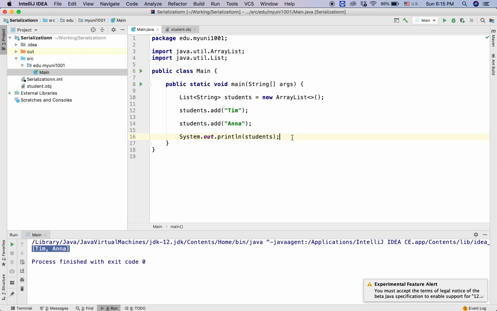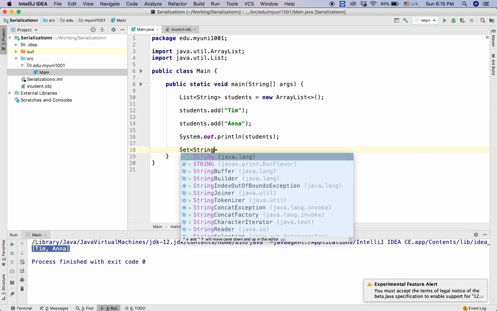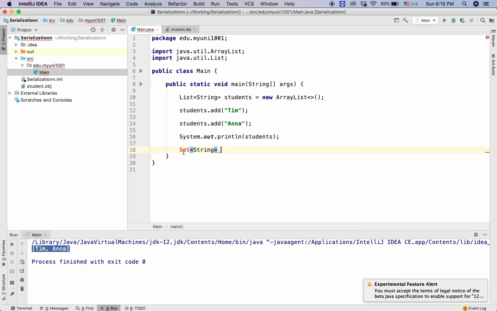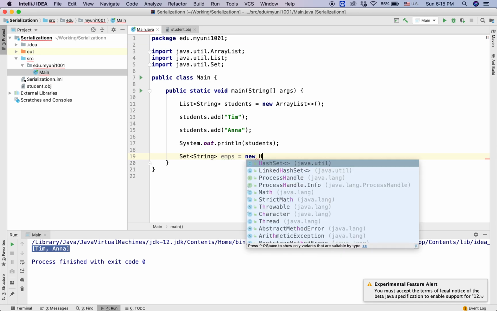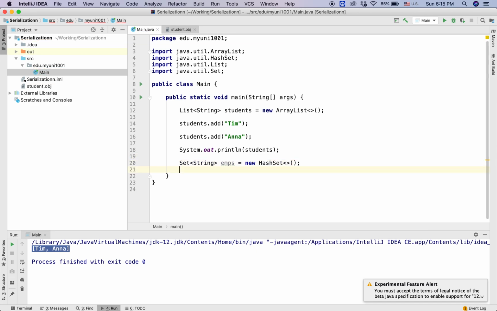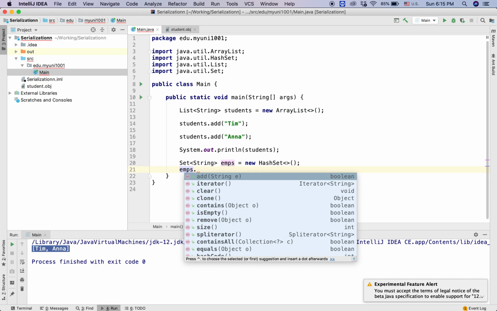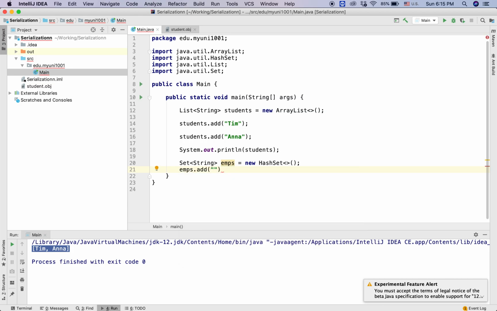Okay, so let's continue. If we want to have a set, we can just declare set and the data type. Let's say string, and make sure that we import the relevant library. So with the set, we'll try to declare, let's say, employee list. Let's say new HashSet, and in this HashSet, we'll just try to add different values. Let's say Tim,